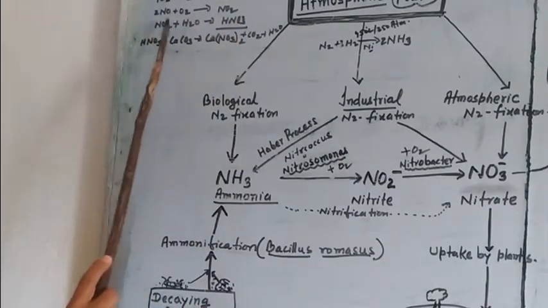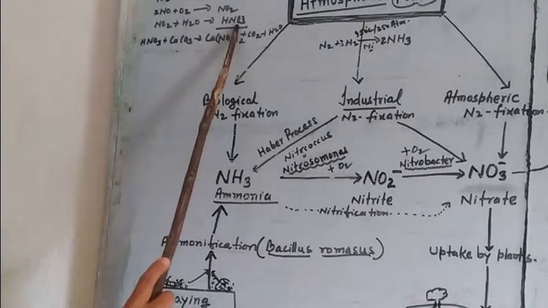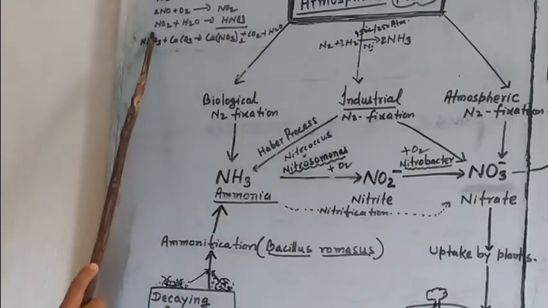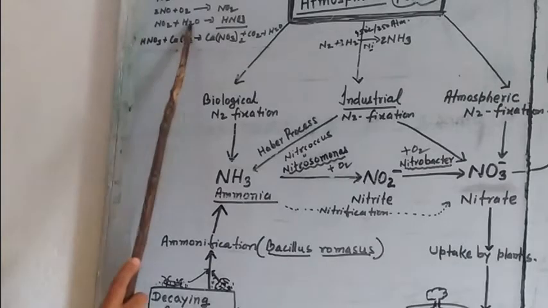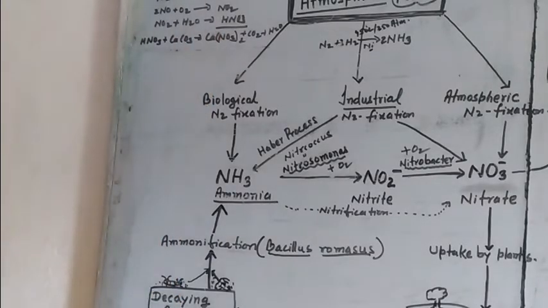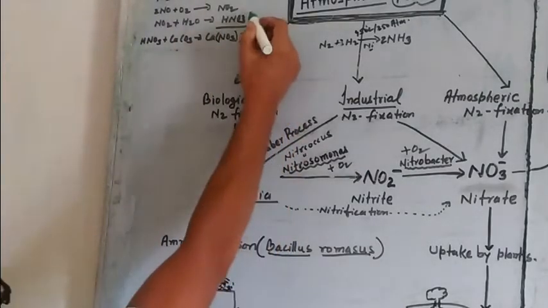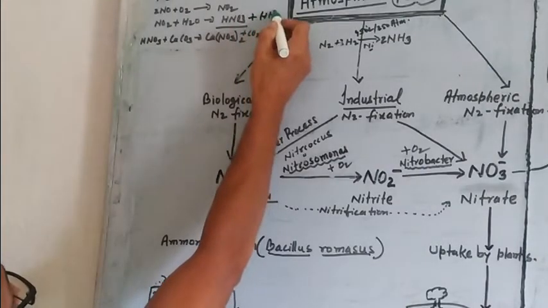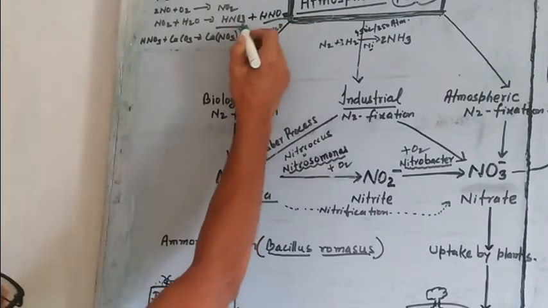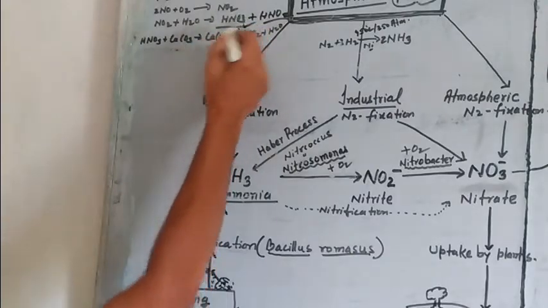This nitrogen dioxide will react with water to form acidic anhydride. So it reacts with water to form their acids, nitric acid as well as nitrous acid. Both are formed in this way, balance the reaction. Nitrous acid and nitric acid. So it converts in the form of nitrate.